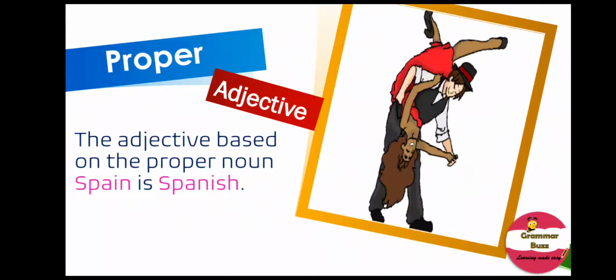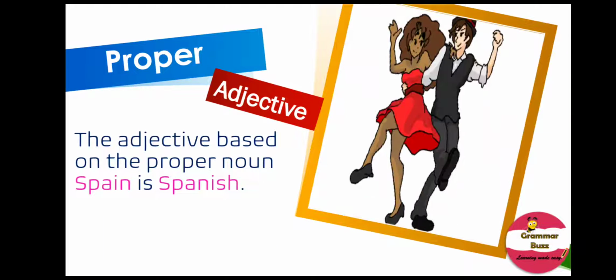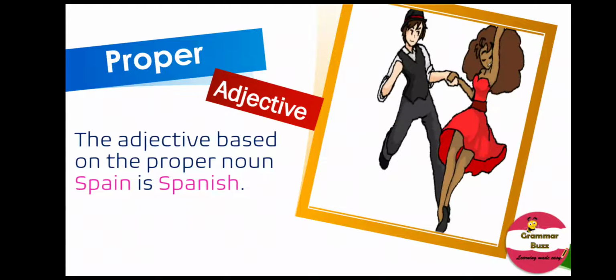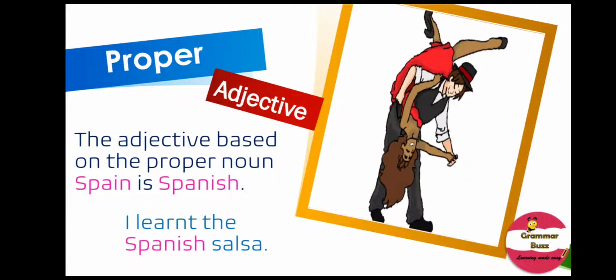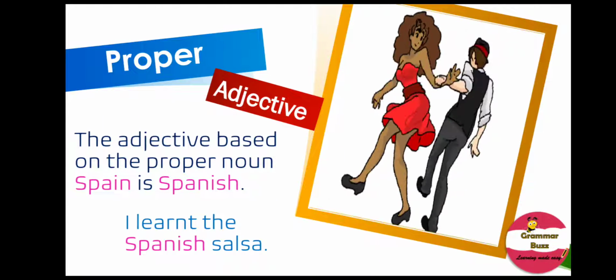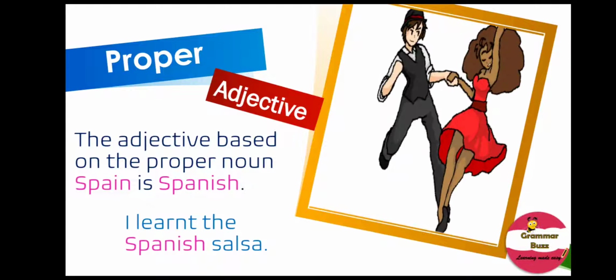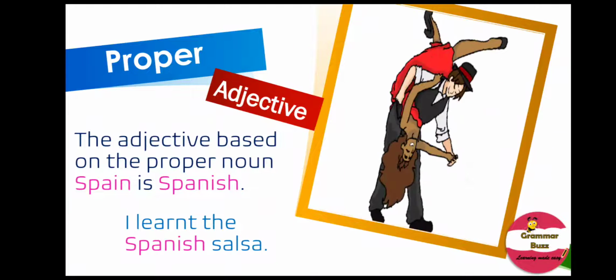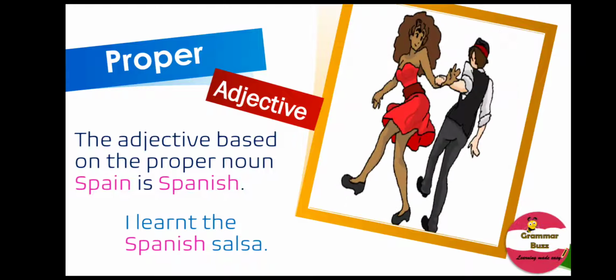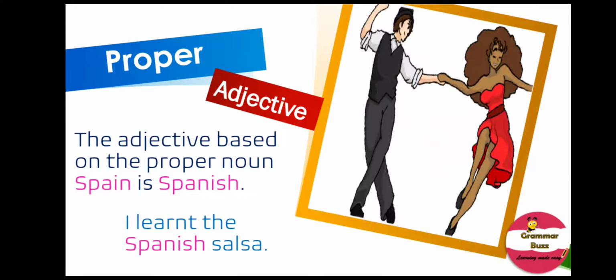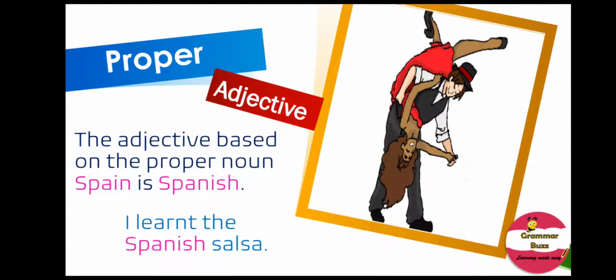Look at this. The adjective based on proper noun Spain is Spanish. And what does the sentence say? It says, I learned the Spanish salsa. So here, Spanish is a proper adjective and it begins with a capital letter. You're right.